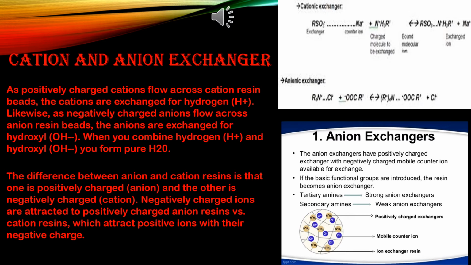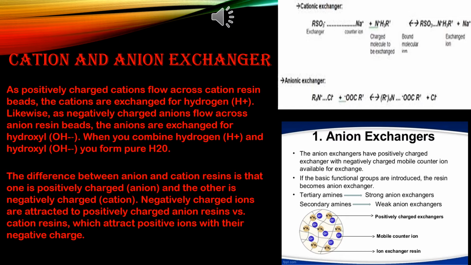Negatively charged ions are attracted to positively charged anion resins, versus cation resins, which attract positive ions with their negative charge. That's why opposite names are given here, like cathode and anode. Hope you remember cathode and anode. That means cathode attracts cation and anode attracts anion.